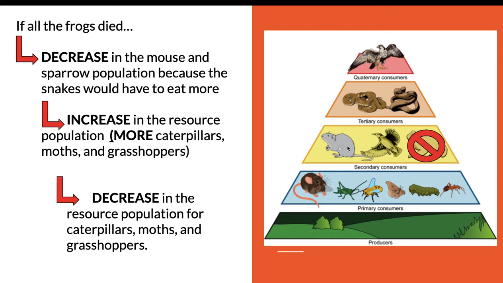Well, if there are fewer mice and sparrows, then there's going to be an increase in their resource population. So there'll be more caterpillars, more moths, more grasshoppers, because the frog's not eating them, number one, but then because these guys aren't eating them. So all of these are going to be increased. What does that mean for the producer then? That means it's going to be a decrease in the resource population for all of these organisms. So that means the producers are going to be decreased.